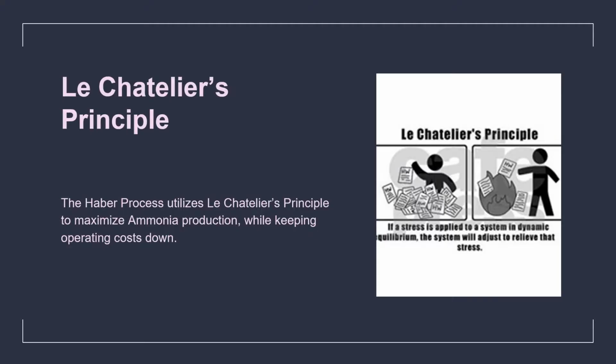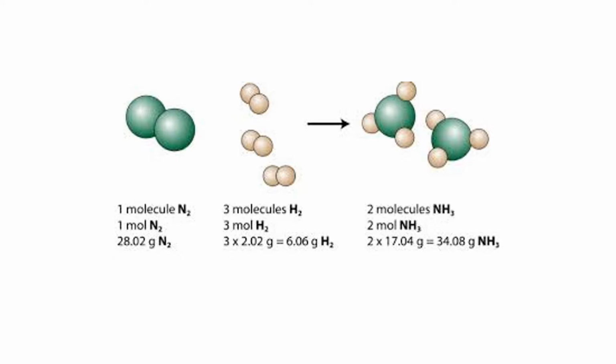Le Chatelier's principle states that when a system experiences a disturbance or stress due to temperature, pressure, or concentration changes, the system will respond to restore a new equilibrium state. Remember, the Haber-Bosch process is a reversible reaction, but the forward reaction is exothermic, thus releasing heat. So if Fritz Haber adds more heat to the reaction, the equilibrium will shift back to the left to produce more hydrogen and nitrogen. Using a lower temperature in the process slows the reaction but increases ammonia yields. High pressures increase yields as well.